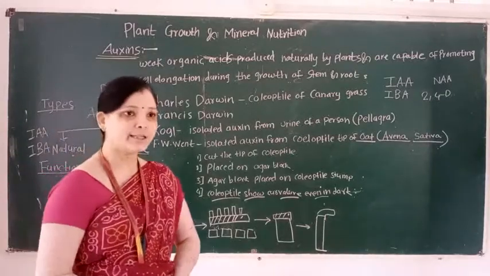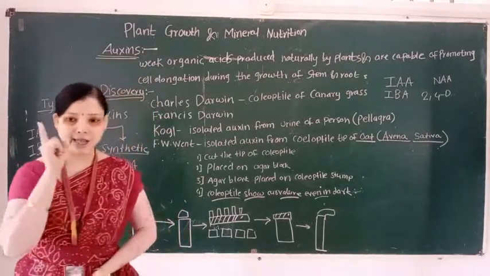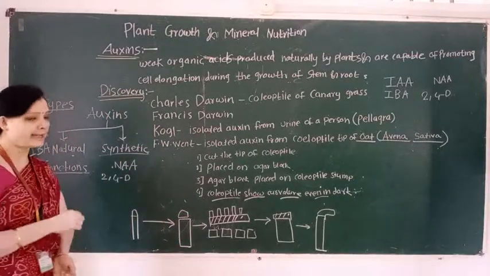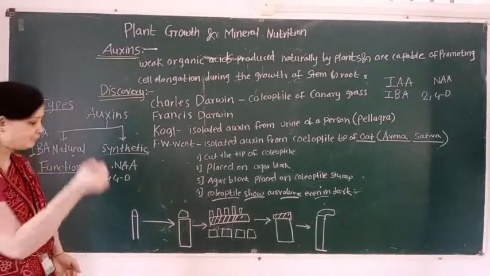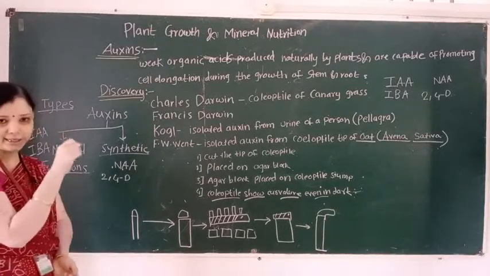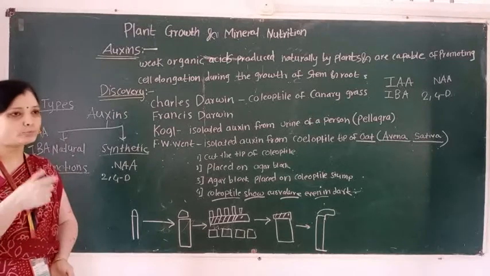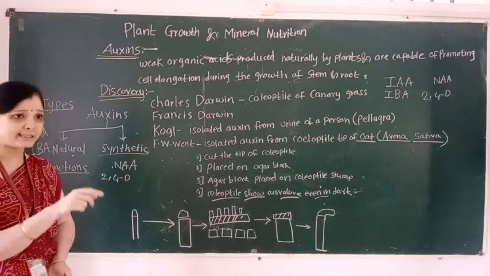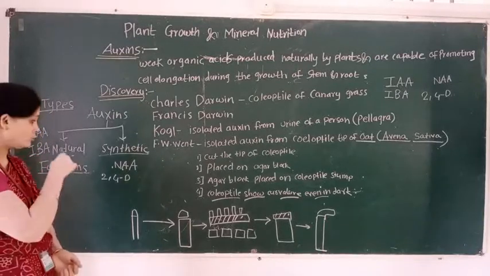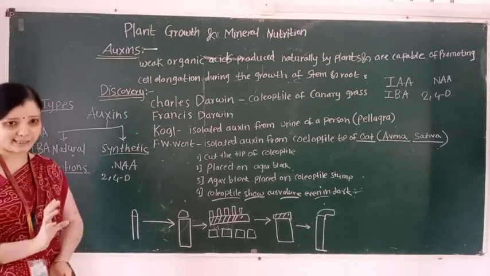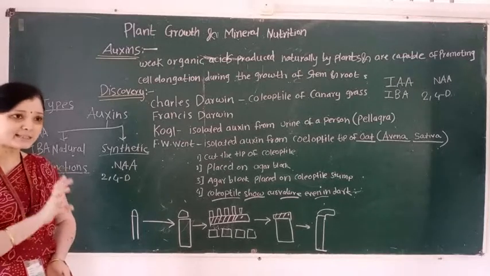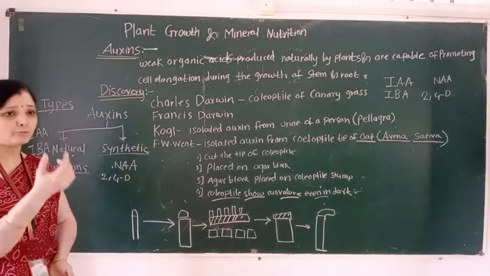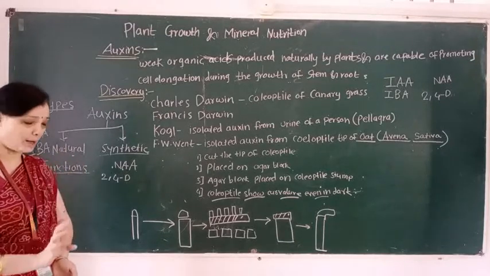NAA is known as naphthalene acetic acid, and the long form of 2,4-D is 2,4-dichlorophenoxyacetic acid. So 2,4-D is called a weedicide. Weedicide, that is, it kills the weeds which are unnecessary and which grow in the crop plant.